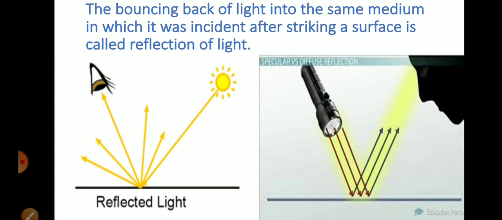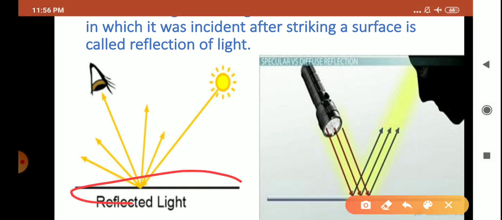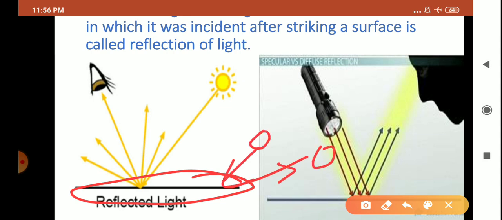Now children, you can see here that the sun is emitting rays. Suppose this is a reflecting surface. A reflecting surface means the surface which reflects the light back, or the surface which bounces back the light. Sometimes you hit a ball on a surface and it bounces back to you, or not?